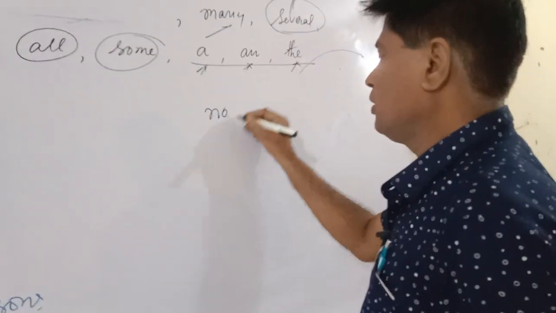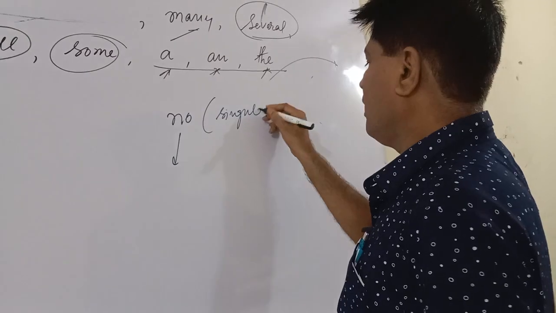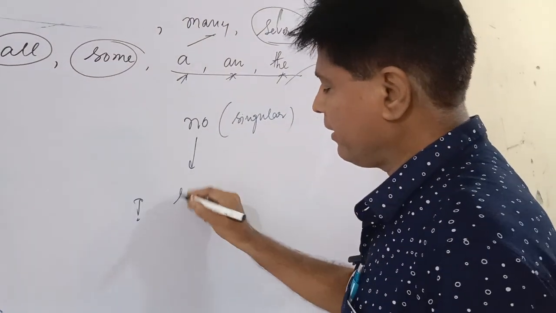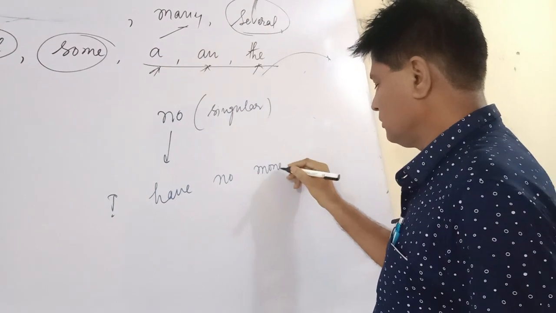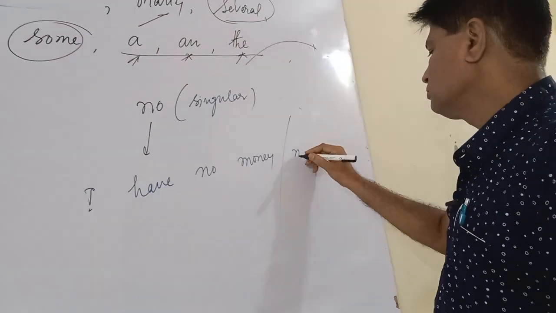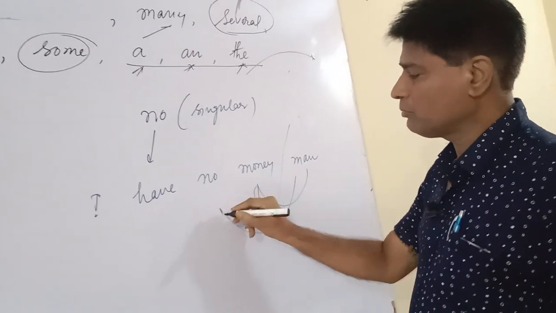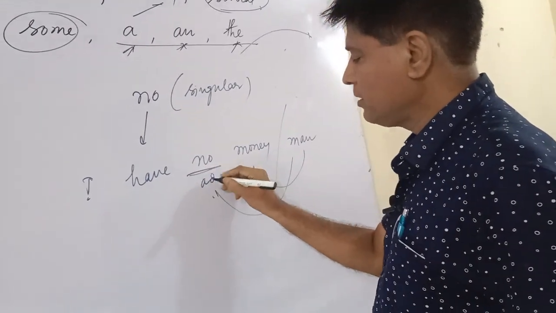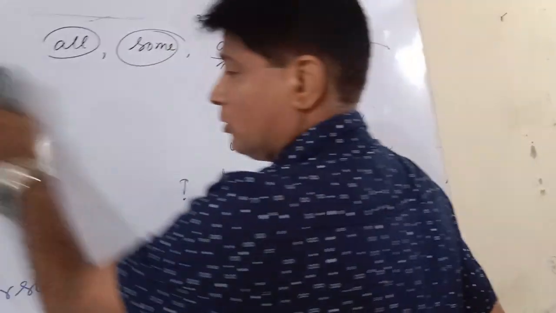No defines singular. I have no money. I have no money, or no men. So in both countable and uncountable cases, the adjective no can be used. All.